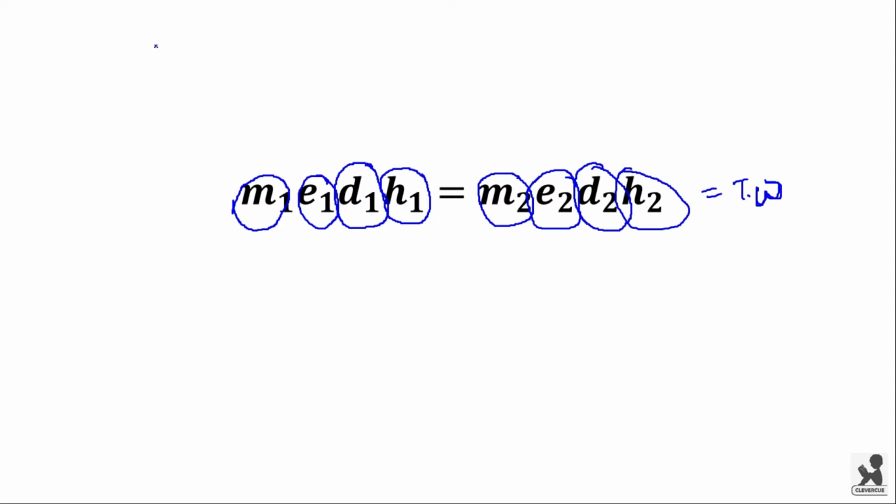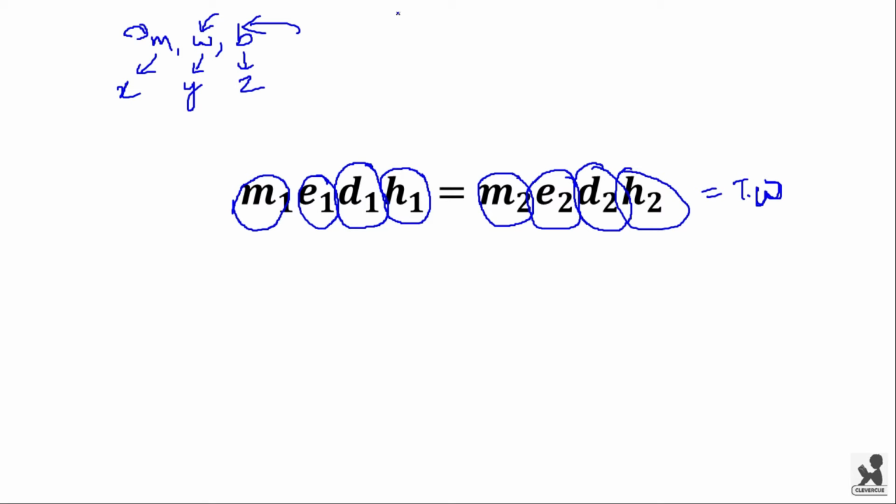Now for example, there are different people with different efficiencies working. For example, man, a woman and a boy. Man will be having different efficiency, woman will be having different efficiency, and boy will be having different efficiency. Let man's efficiency be X and woman's efficiency be Y and boy's efficiency be Z.